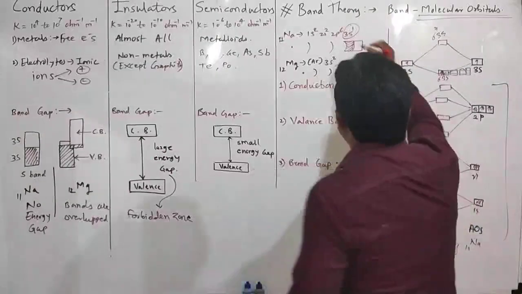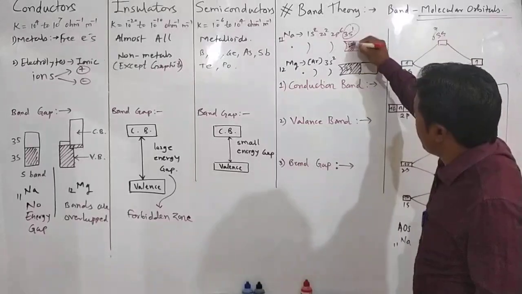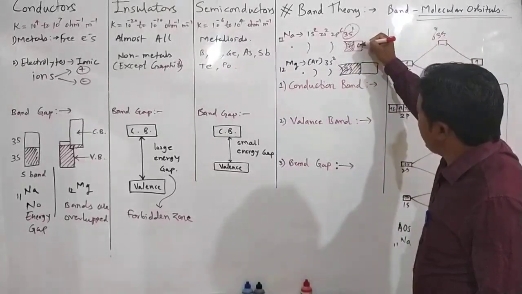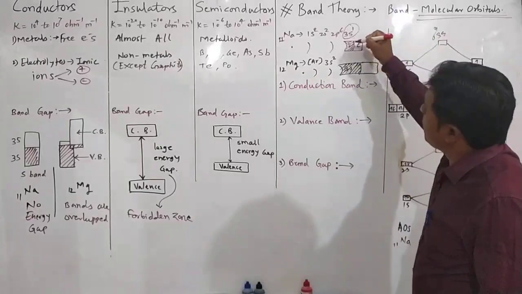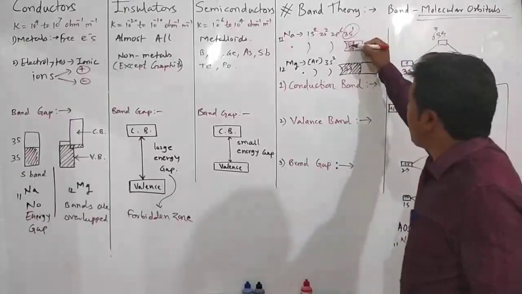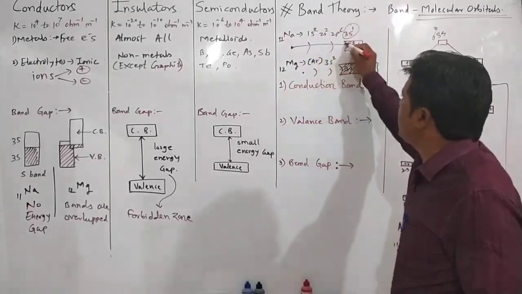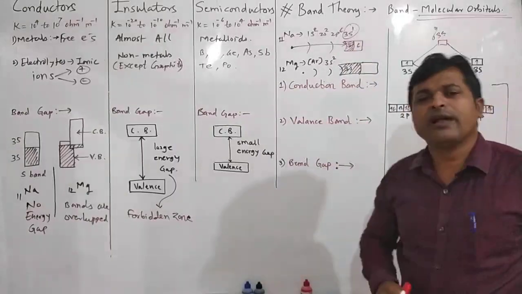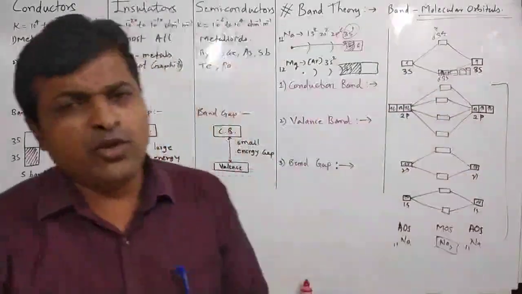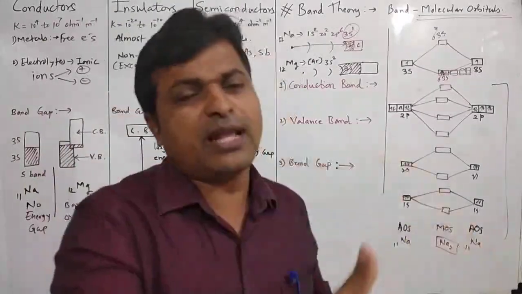What about these electrons? If electrons move from the valence band into the conduction band, in the conduction band electrons are free. But why in the valence band are electrons not free? Because in the valence band electrons are near to the nucleus, they have greater attraction force, and hence they are tightly bound with the nucleus and cannot move from one place to another.